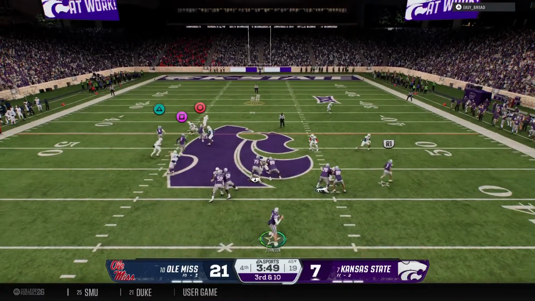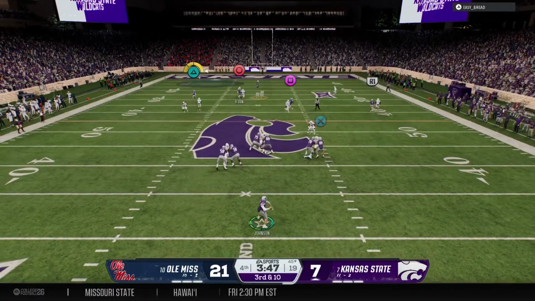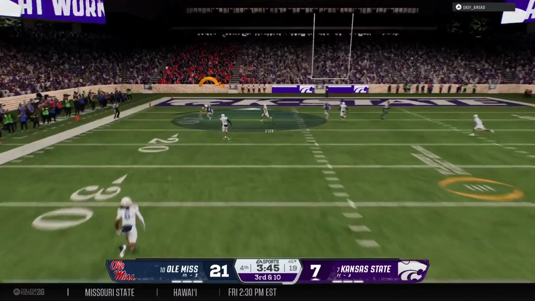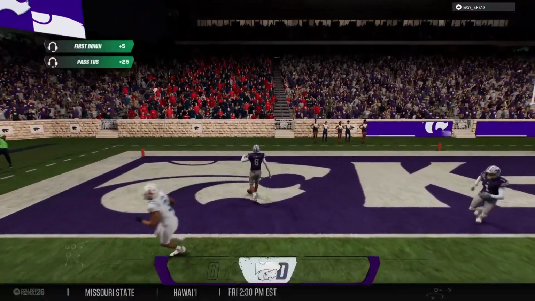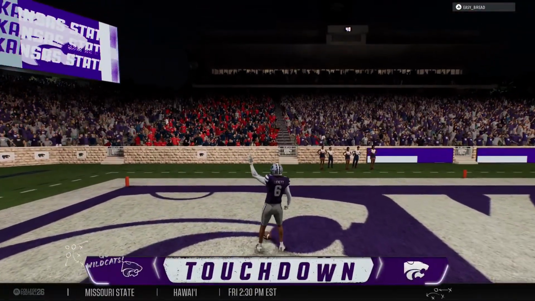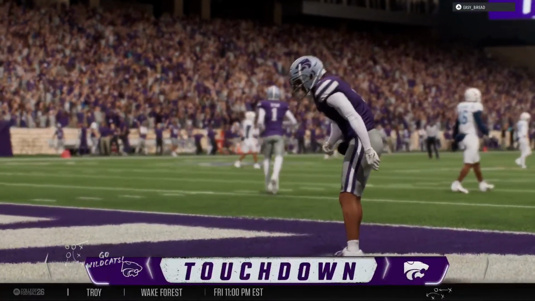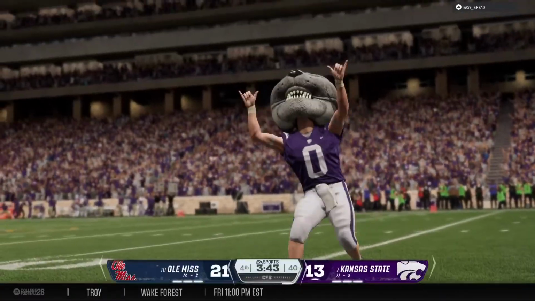10. Looking to throw again. Quick throw to the left. He's got it right near the end zone. He scores! Touchdown, Wildcats! This guy can do it all.